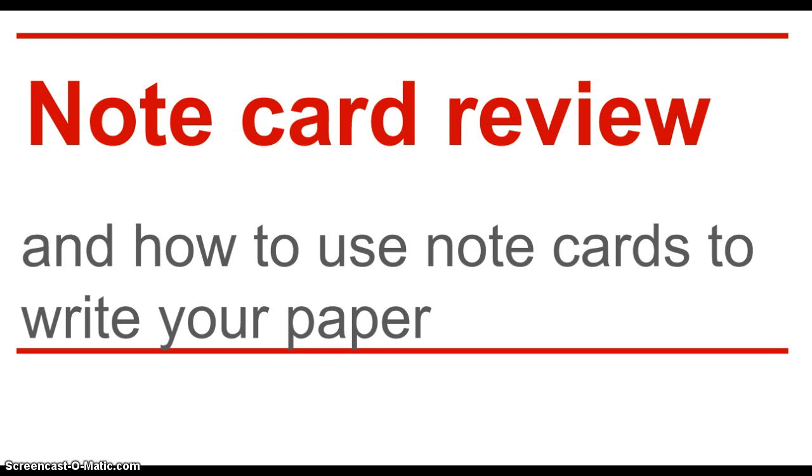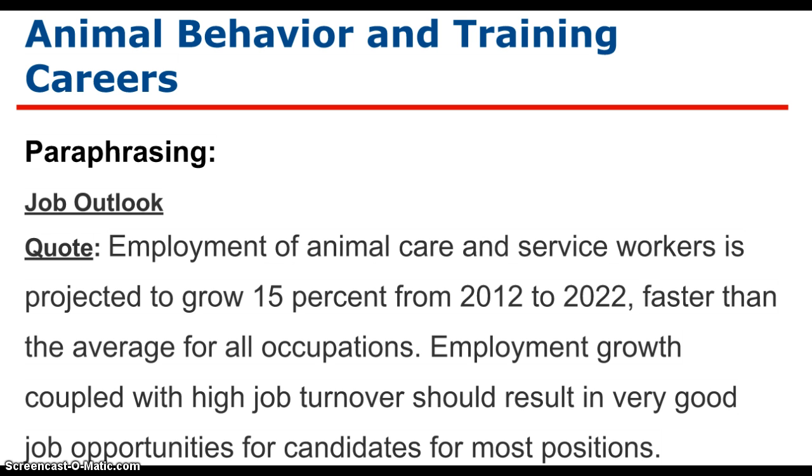So I want to go over quickly just how to do a correct paraphrase and then how to transfer that paraphrase into your paragraph. So first of all, I picked out a topic, and the topic I have chosen is animal behavior and training careers. And the first subtopic is the job outlook, so what employment opportunities are out there.